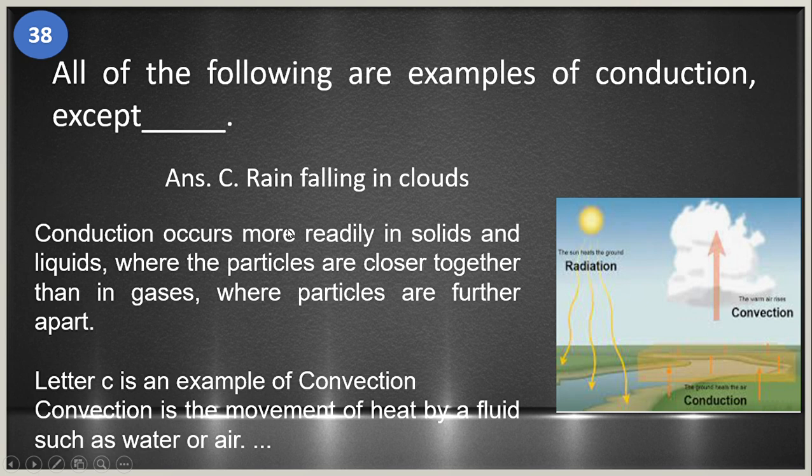Rain falling in clouds. So conduction occurs more readily in solids and liquids, where the particles are closer together than in gases, where particles are farther apart. So letter C is an example of convection. Convection is the movement of the heat by a fluid such as water or air.